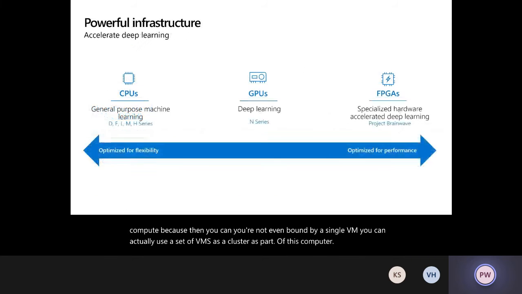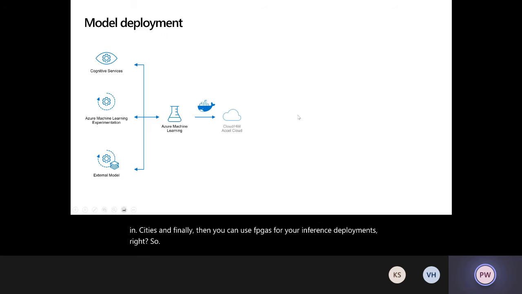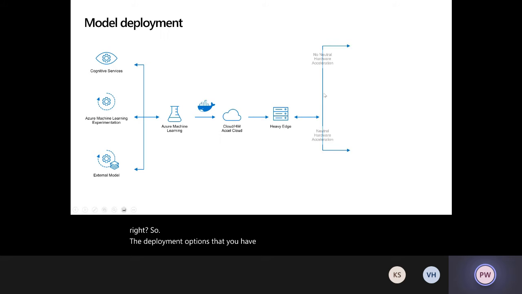Okay. So going back to the first slide that we have, one of the things that ML Compute provides you is a choice of infrastructure. You can use CPUs and different families of CPUs, D series, which are memory optimized. You have F series, which have SSDs on them. And then there are various other series that you have options for, as well as GPUs available on N series. And finally, you can use FPGAs for your inference deployments, right? So those are the various deployment options that you have on Azure.